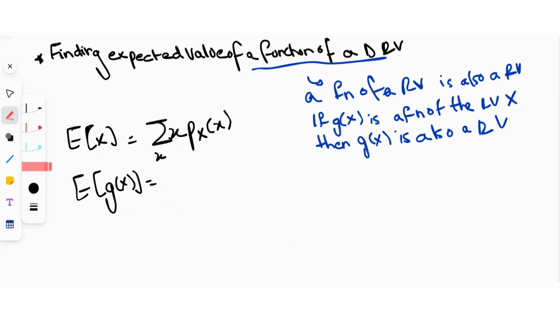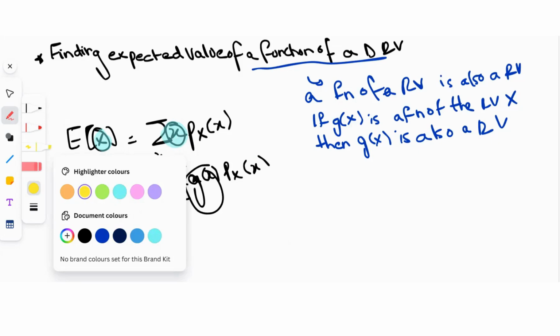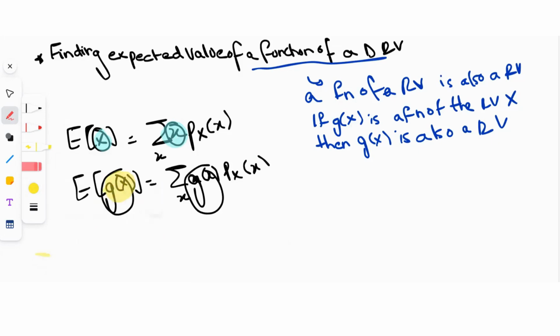You don't need the PMF of this function of x to find its expected value. We can simply find the expected value of a function of a discrete random variable using the PMF of the random variable itself. Instead of x, we have g(x) here. The difference is over here: because we were finding the expected value of x, we had x; now we're finding the expected value of g(x), so we have g(x).